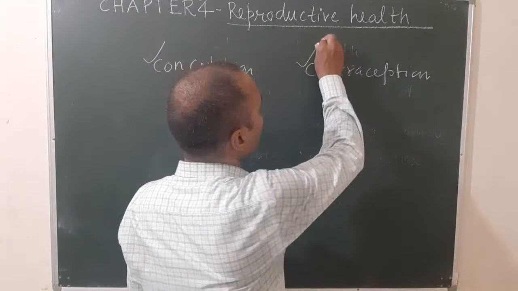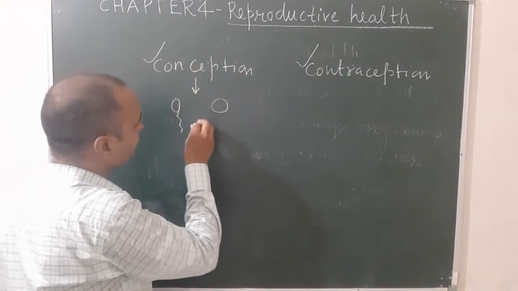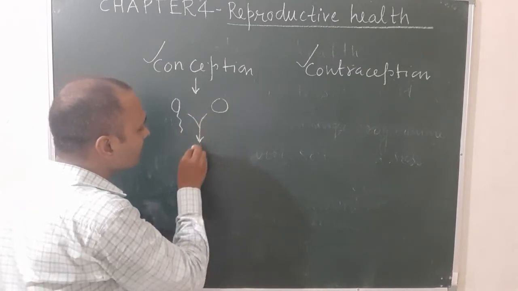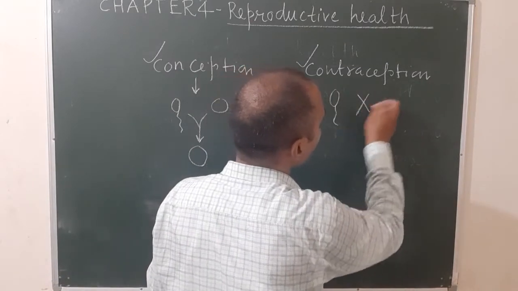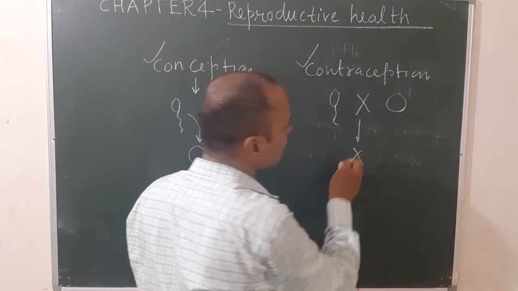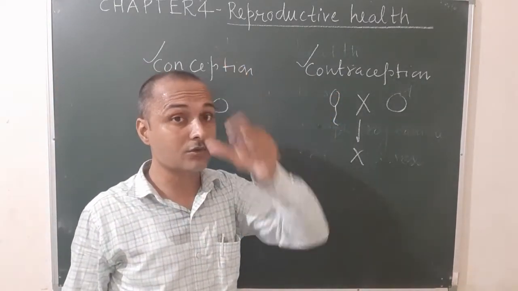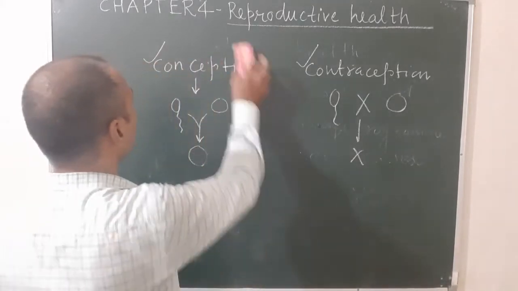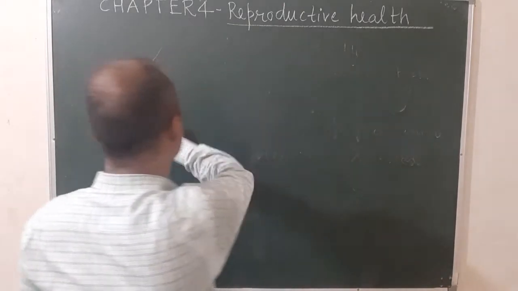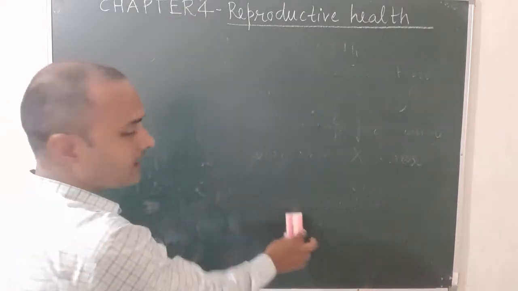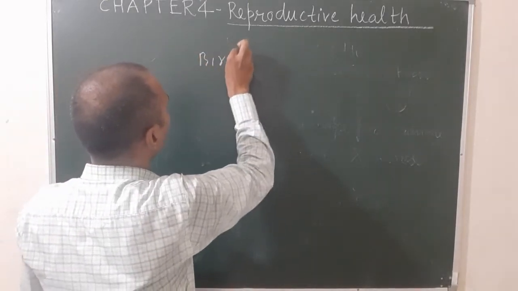So once again, with the help of conception methods, we promote formation of zygote. But with the help of contraception methods, we prevent the formation of zygote when these methods are used. And this is also known as birth control methods. So let us see what is a birth control method. The various methods by which we can prevent unwanted pregnancy are known as birth control methods.